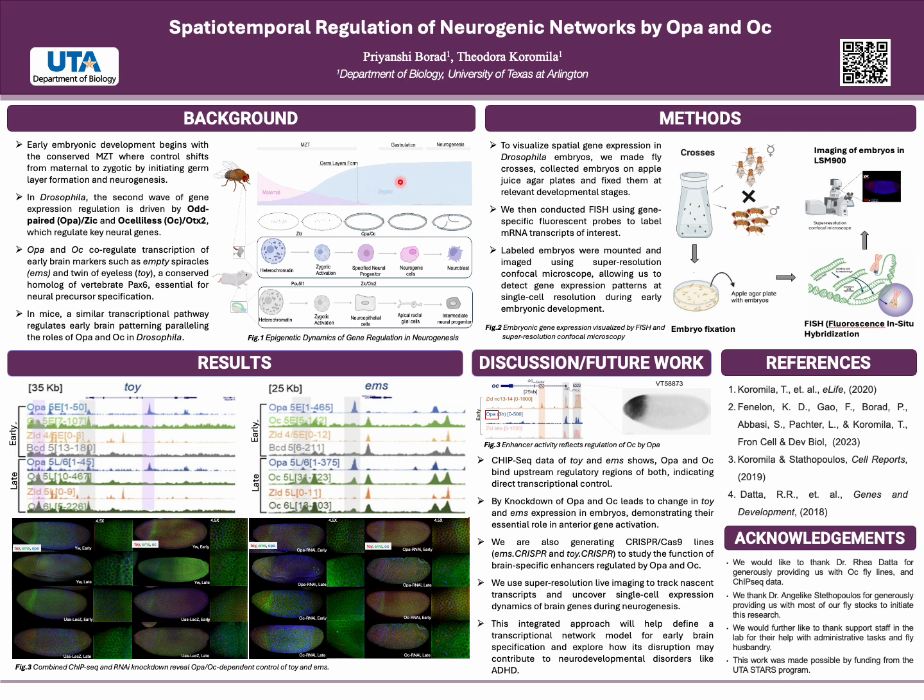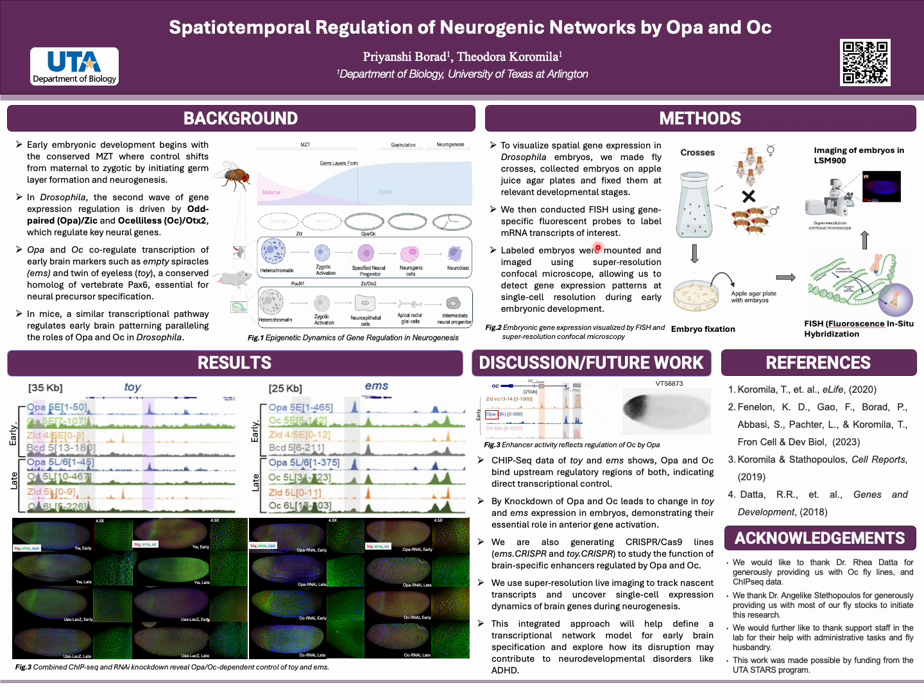This second wave of gene expression is regulated by OPA and OC, two conserved transcription factors, which are analogous to ZIC3 and OTX2 in vertebrates. They control genes like TOI and EMS, which are essential for brain patterning and neuroblast specification. Understanding their regulation helps us uncover conserved mechanisms that shape early brain development across species.